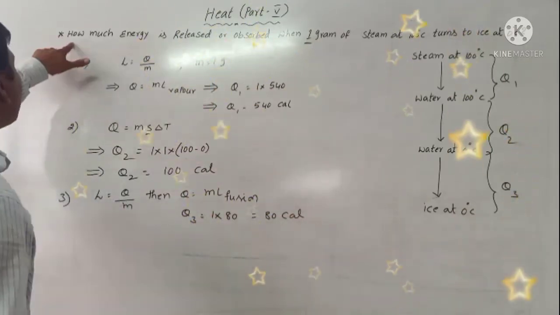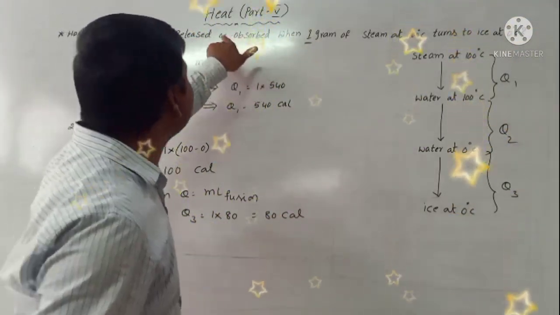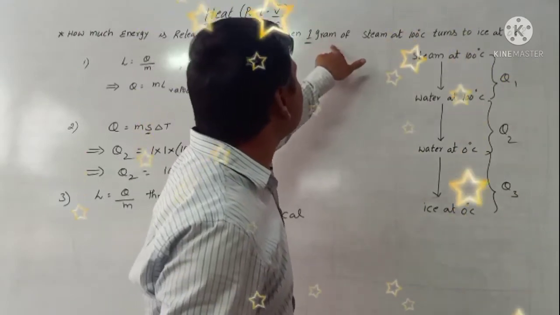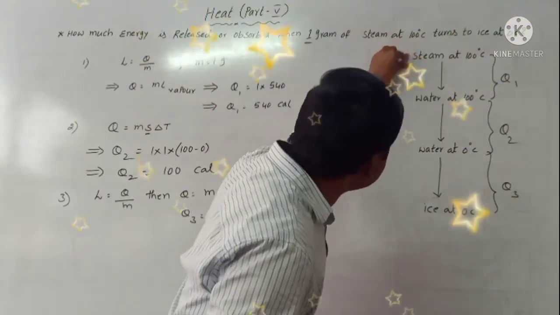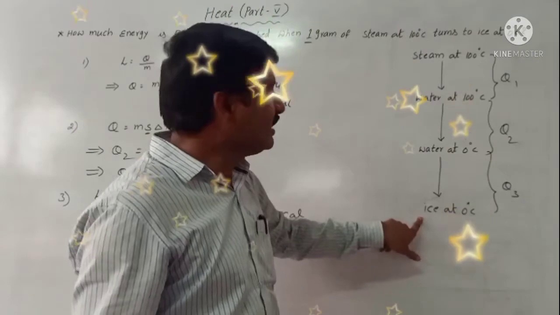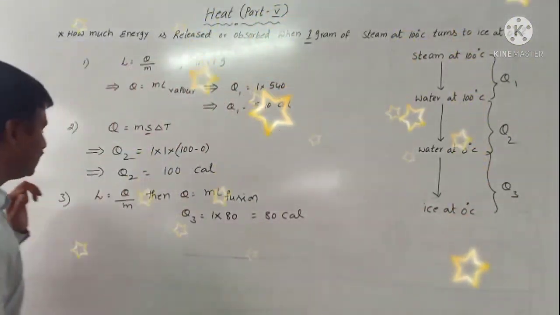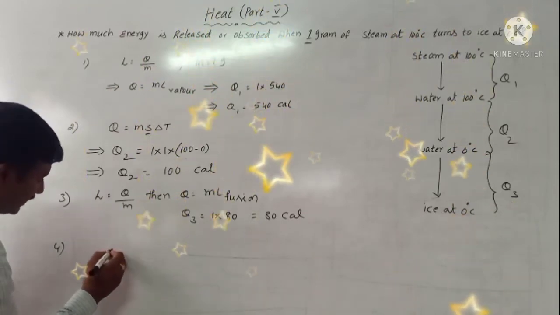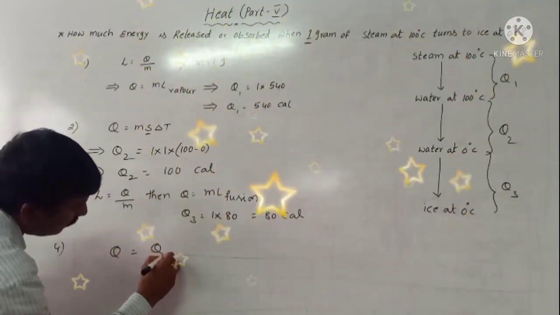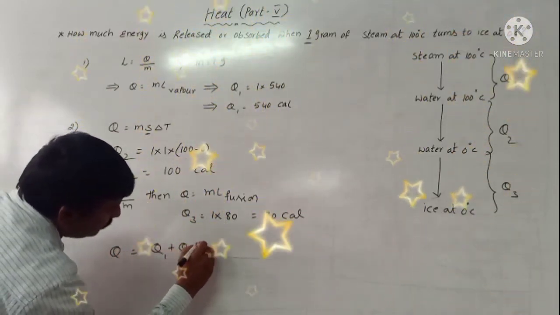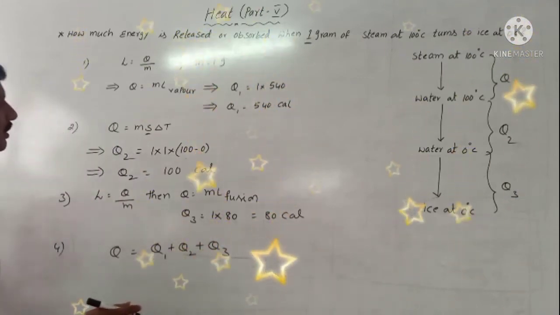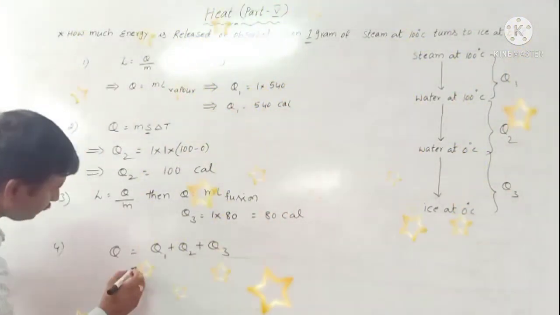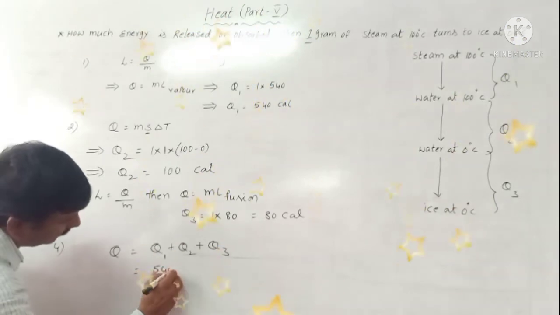So here it is asking how much heat energy is released or absorbed when 1 gram of steam at 100 degrees Celsius turns to ice at 0 degrees Celsius. Then the total heat Q released is equal to Q1 plus Q2 plus Q3. What is the Q1 value? 540.